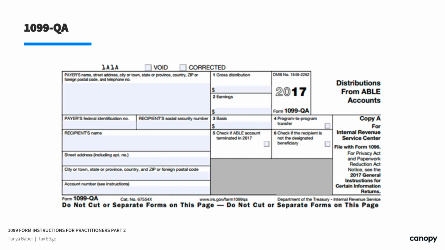So there are little bits of information on it: distributions, what earnings are on that account, what's their basis in it. A lot of pretty simple checkboxes, relatively speaking, but now you also know about it from the practice side, and it may help you to ask questions too, because maybe this person qualifies, or they have this, which tells me something about this particular person. So yeah, it can help in general practice as well.